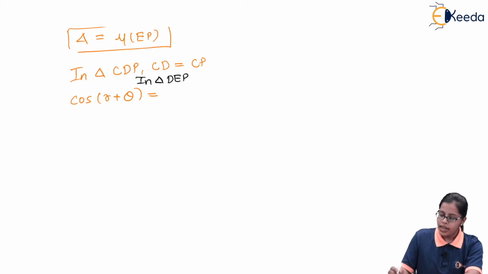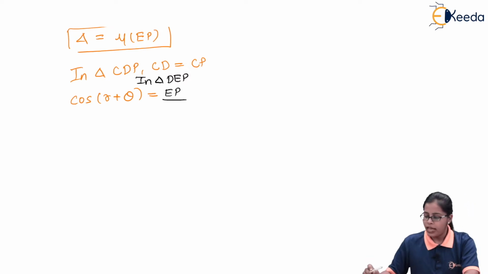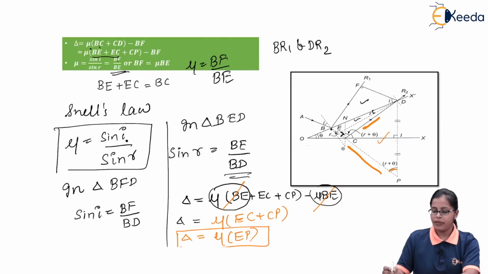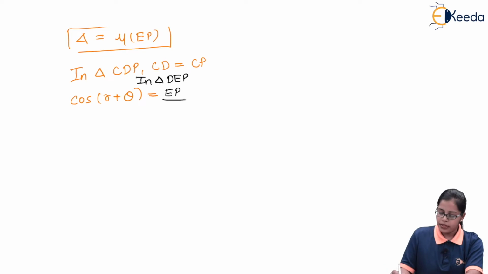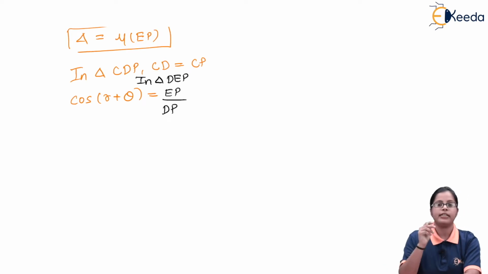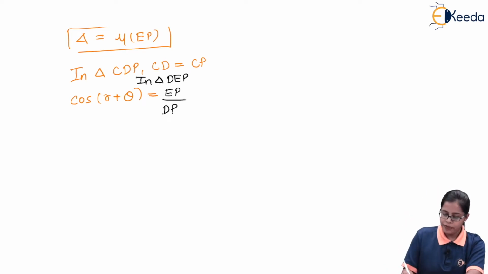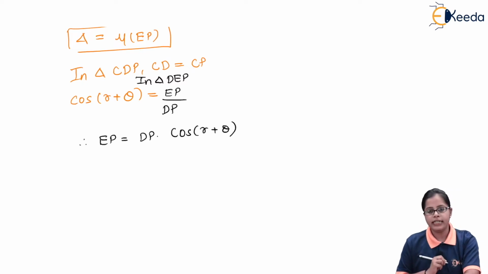The adjacent side for R plus theta is EP, and the hypotenuse is DP. So cos R plus theta is equal to EP upon DP. From this we can write that EP is equal to DP times cos R plus theta.